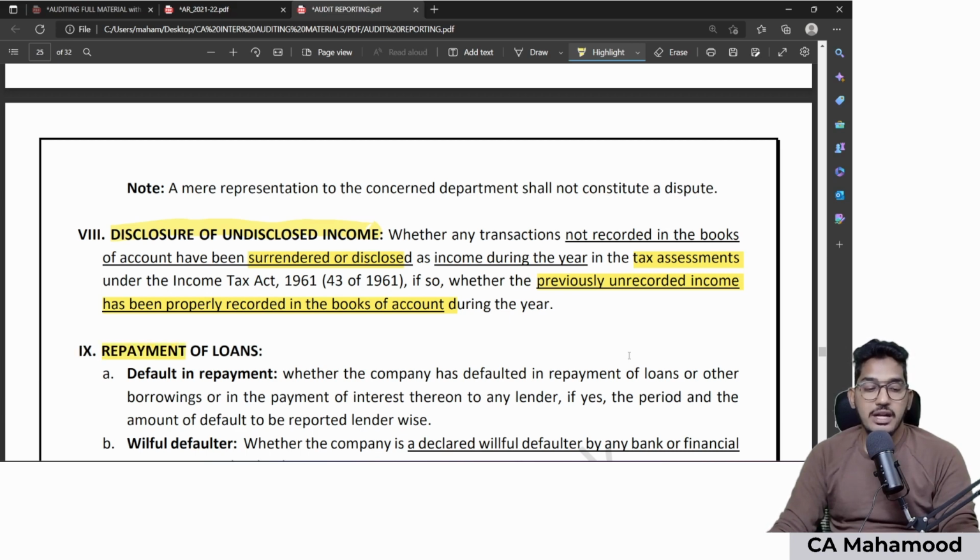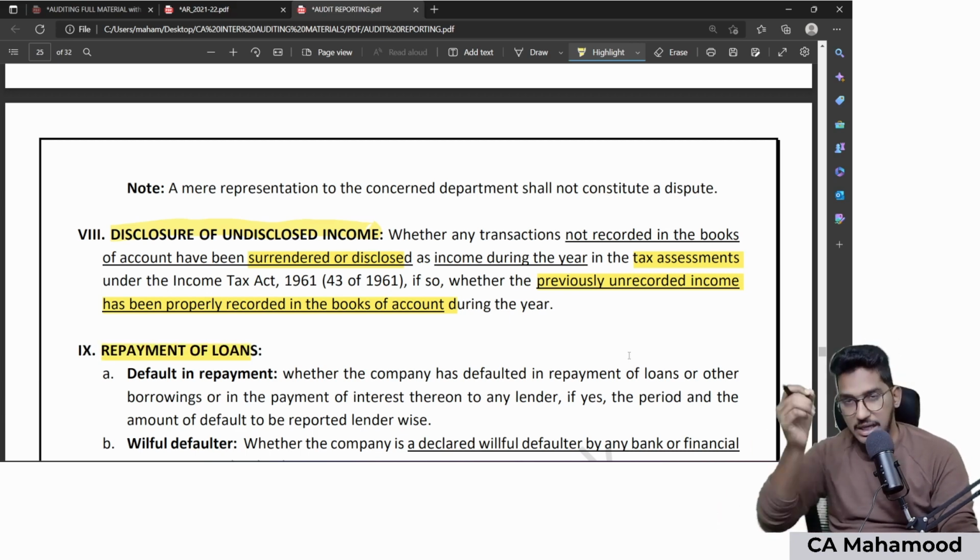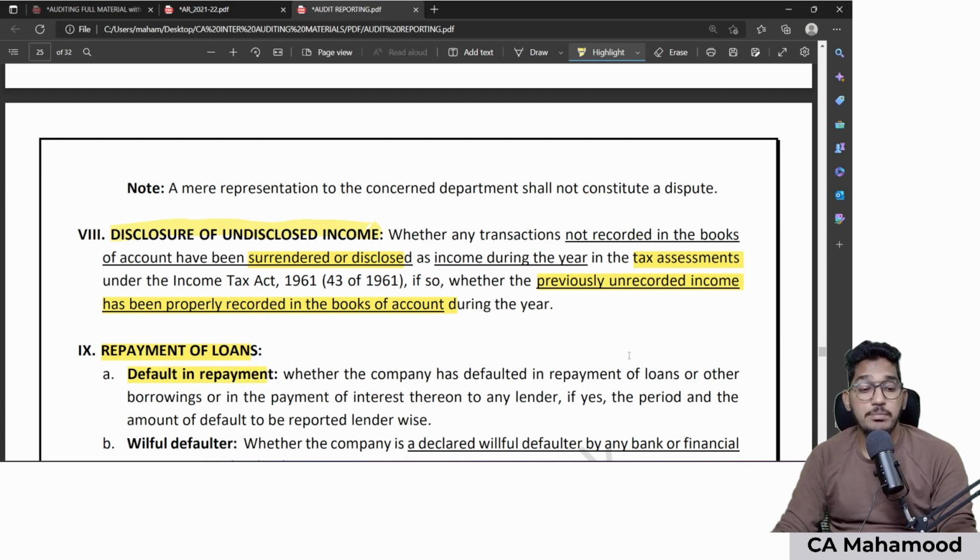Next, ninth point is regarding loans which are accepted by your client. Now they are talking about borrowings of your client, not the assets. Now they are speaking about liabilities of your client. So when it comes to loans accepted by the client, we need to report on a few points, like whether your client has done any default in the repayment. So has your company defaulted either in the repayment of principal or payment of interest?